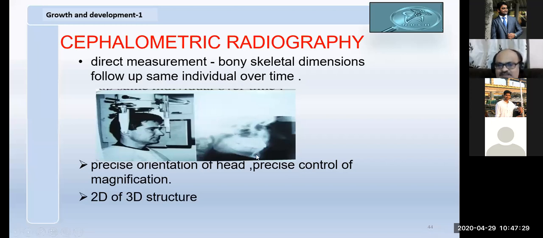We will take the measurements on this. You might have watched our PGs doing the cephalometric analysis on the lateral cephalogram. So this is a method of indirect measurement. With these indirect measurements, we will put up some formulas and try to bring out derived data on how the maxilla and mandible are related to one another.